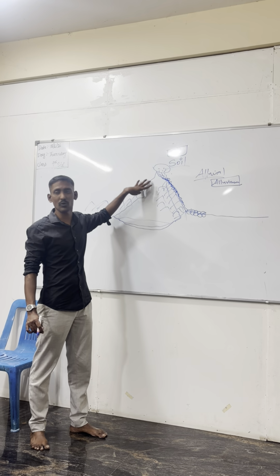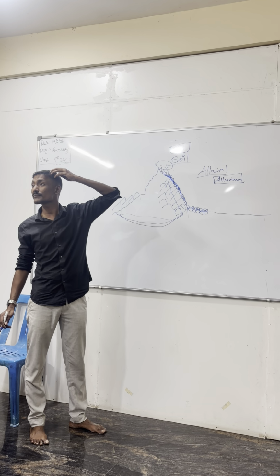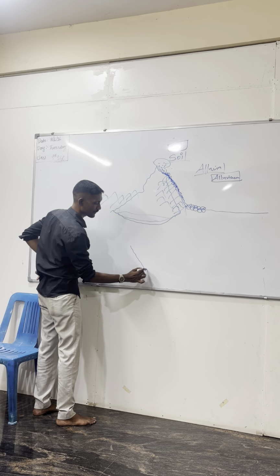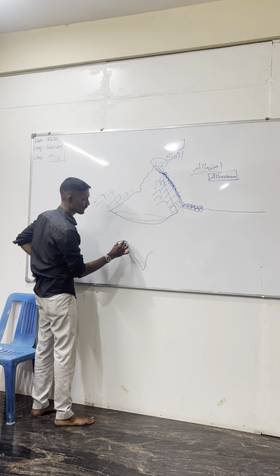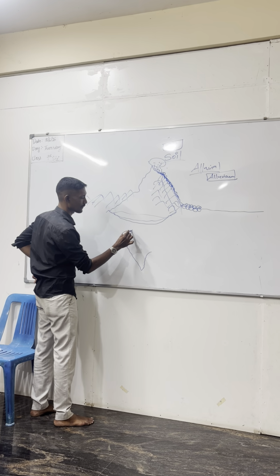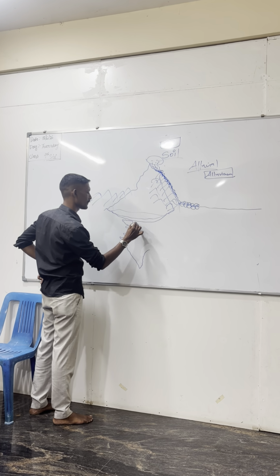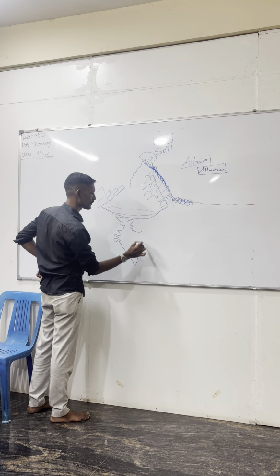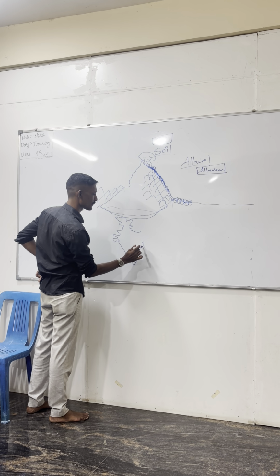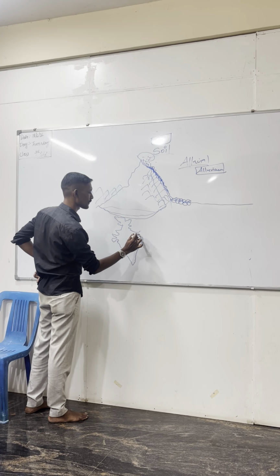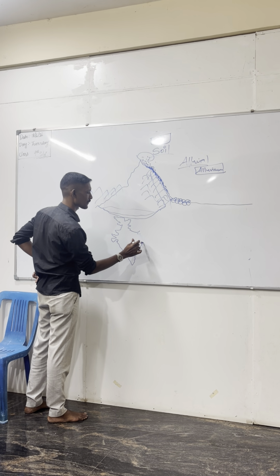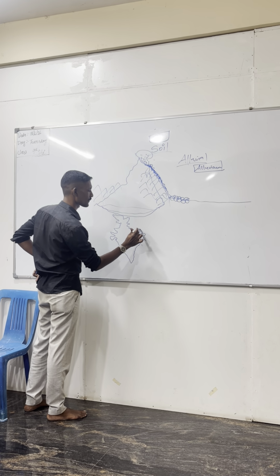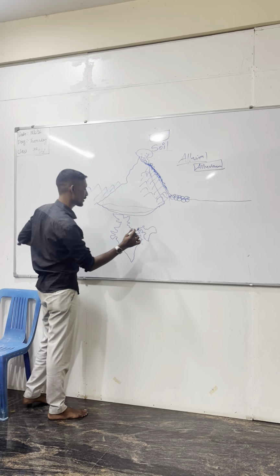It is actually because of the river system. Which river system? First of all, if you see the map of India, we have different river systems.